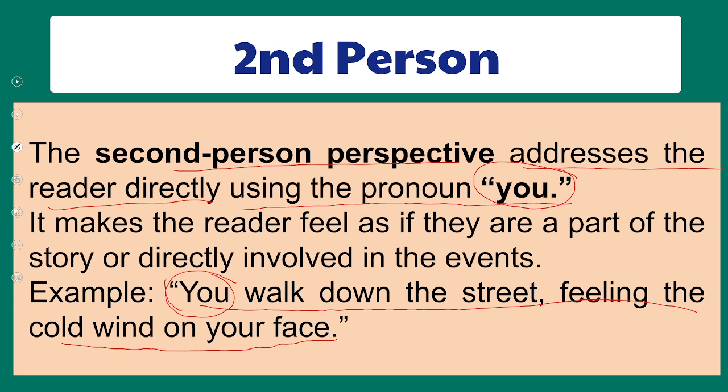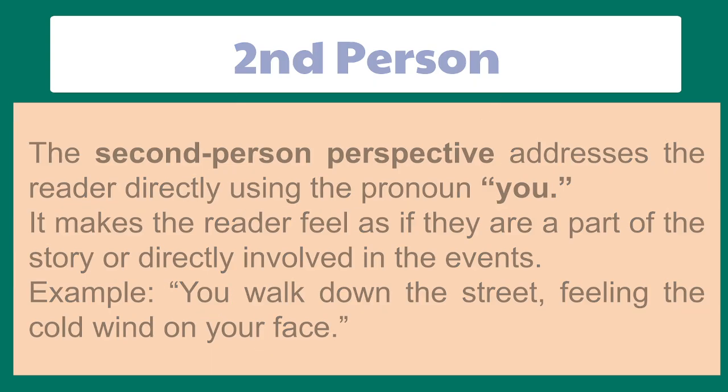So this is how we can identify the second person perspective, because in the second person perspective, the storyteller is part of the story, but he presents the experiences and the emotions of the other character of the story. So this is how the second person narration is formed, and we can identify second person narration through these things.